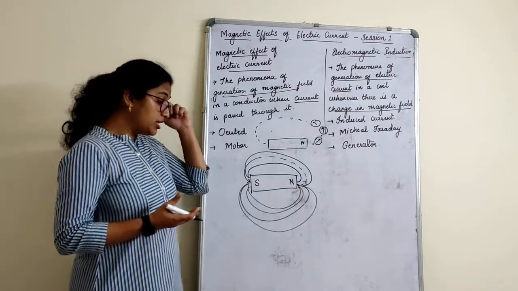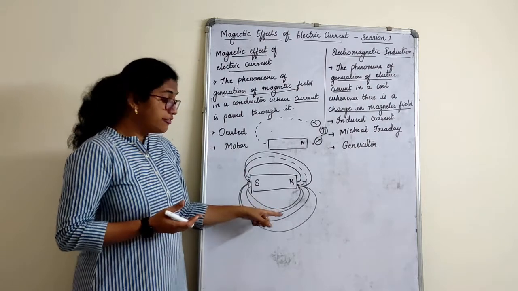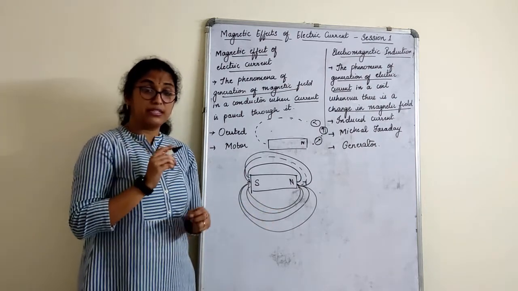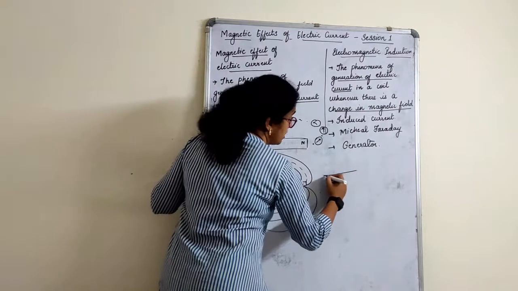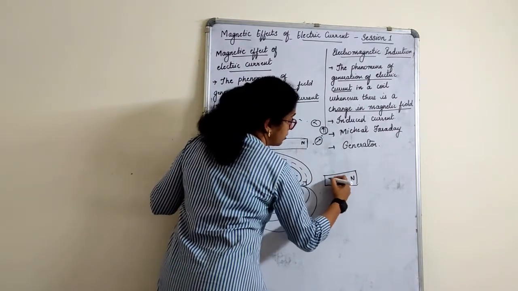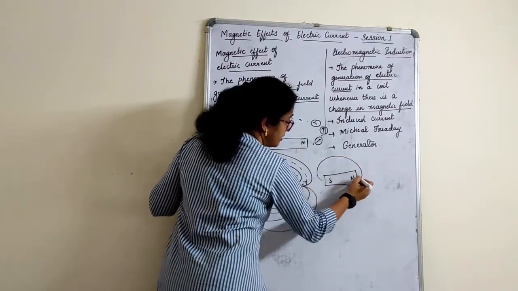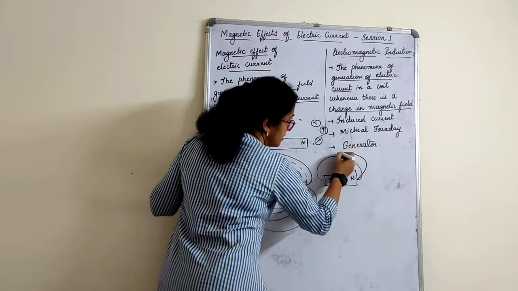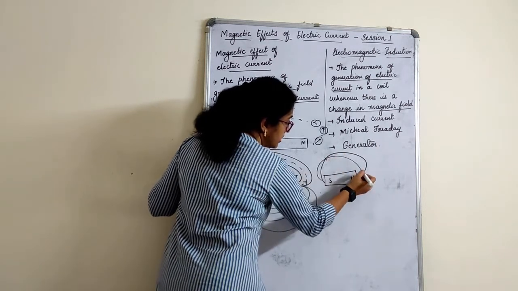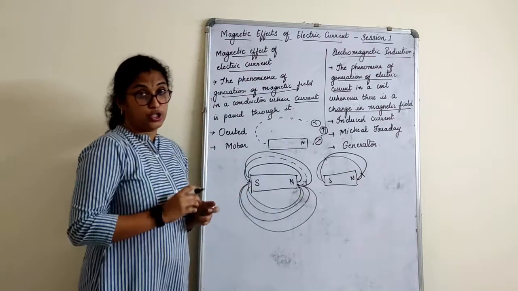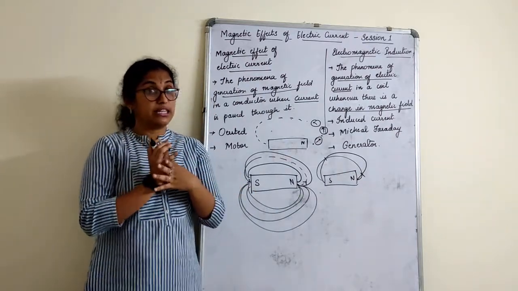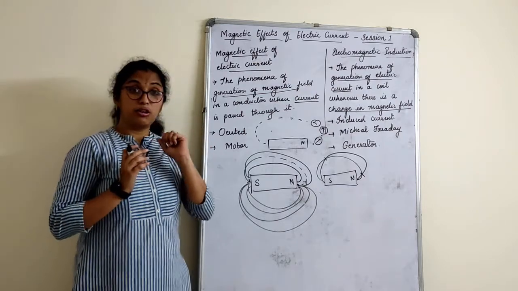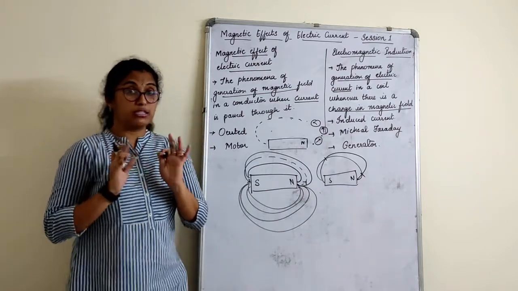Now the second question is, are these magnetic field lines in a curved form? Yes. Do they cross or intersect each other like this? Suppose there is one north and south, if one goes like this, will the second go like this? Will they cross here? That's a question. Magnetic field lines do not intersect or cross each other. Why do you think they do not cross? Assume that they cross each other.